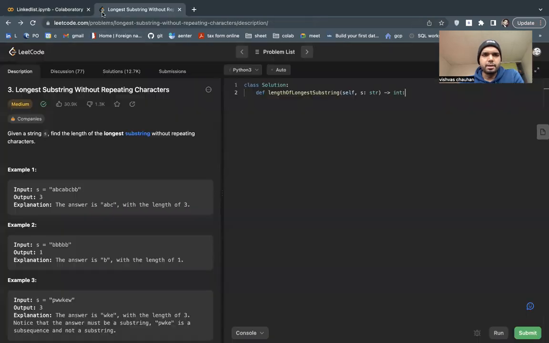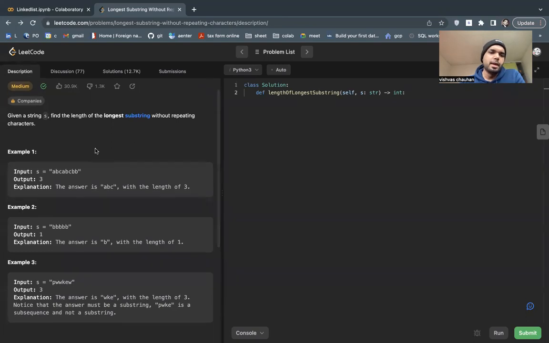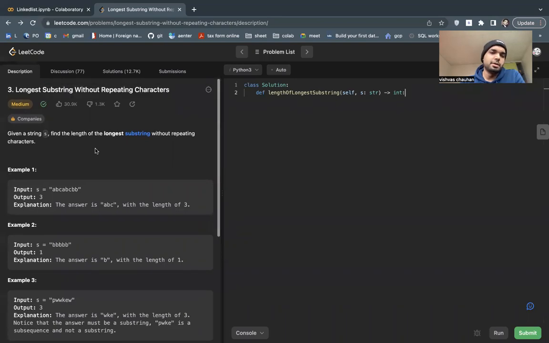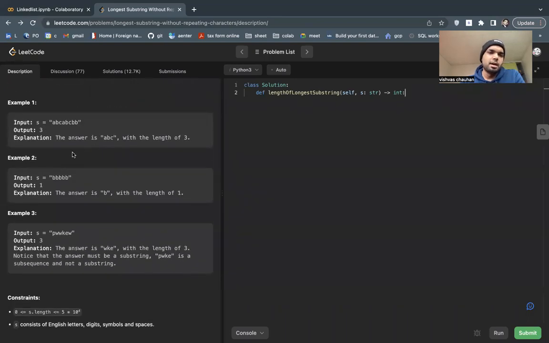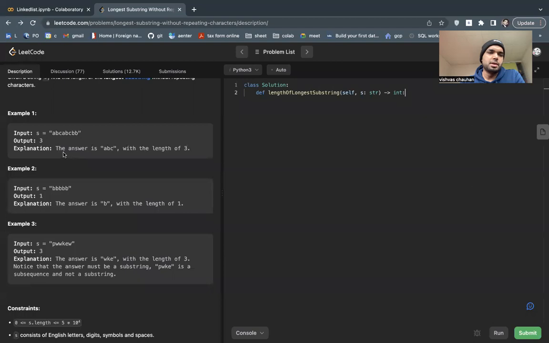Okay, so the question is a very good, important, medium level one, with almost 31,000 likes. So what they need to do is find the longest substring within a string.